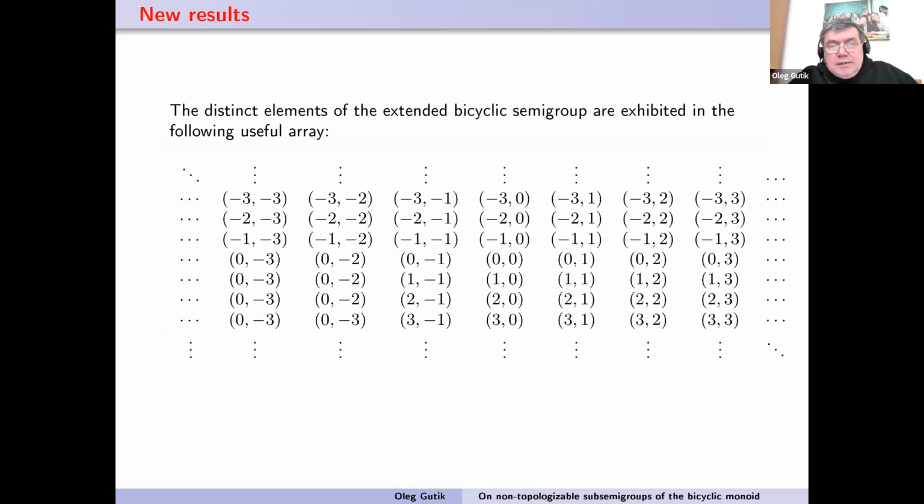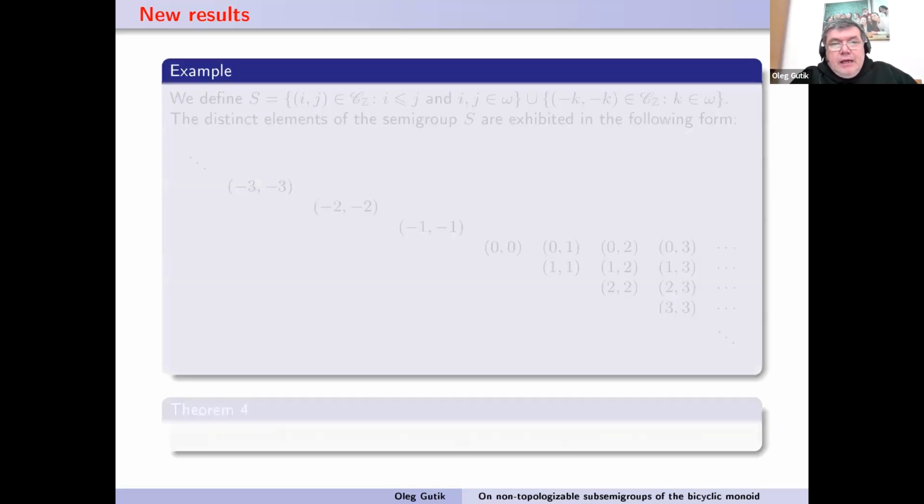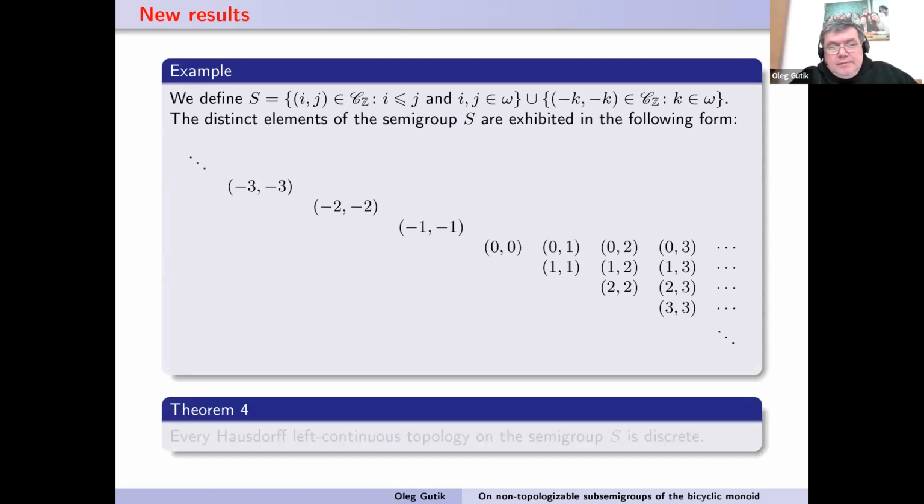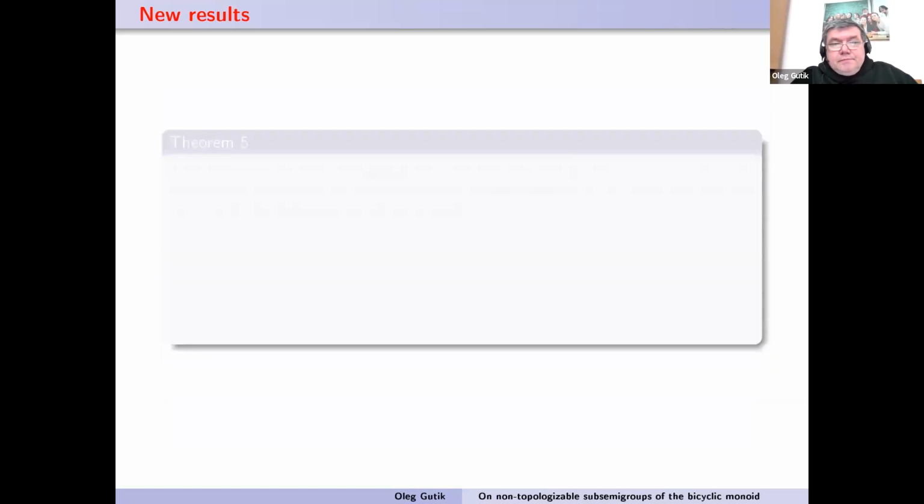So the distinct elements of this semigroup are exhibited in the following infinite array. We consider such a semigroup, and the distinct elements of this semigroup we exhibit in the following array, and we get the following nice theorem: every Hausdorff left continuous topology on this semigroup is discrete.